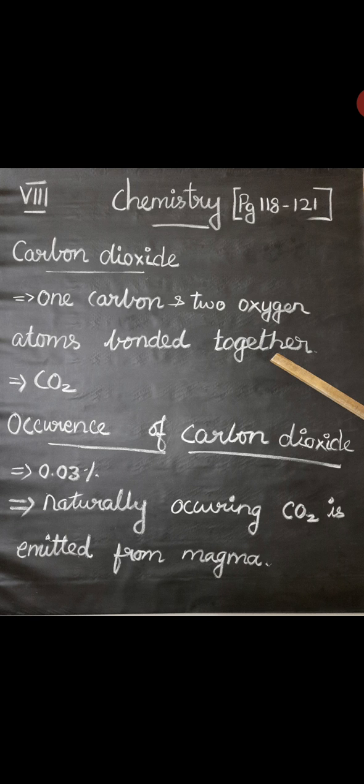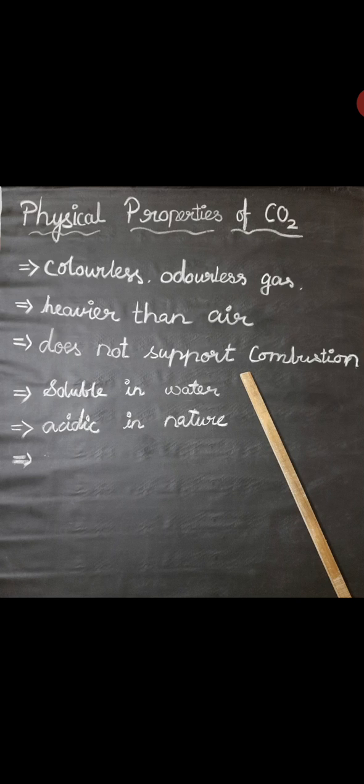Next we can see the physical properties. Carbon dioxide is colorless, odorless, and heavier compared to air. It does not support combustion, and it is fairly soluble in water. It turns blue litmus slightly red, which is acidic in nature. It can be easily liquefied under high pressure, and it can also be solidified. The solid form of carbon dioxide is called dry ice, which undergoes the sublimation process.